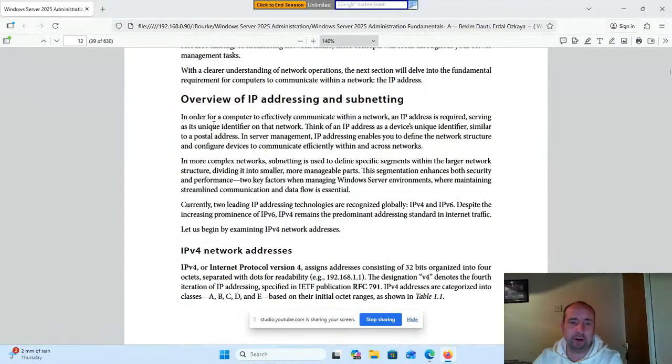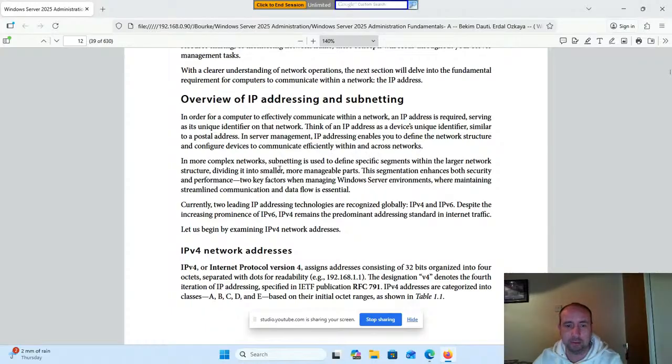In order for computers to effectively communicate within a network, an IP address is required, serving as a unique identifier on that network. Think of an IP address as a device's unique identifier, similar to a postal address. In server management, IP addressing enables you to define the network structure and configure devices to communicate efficiently within and across networks.